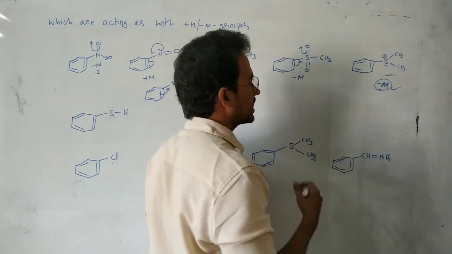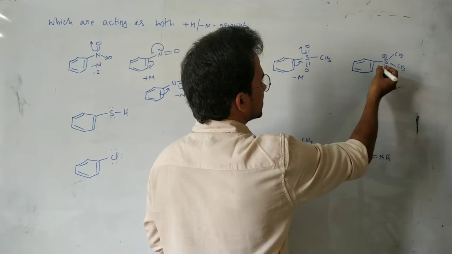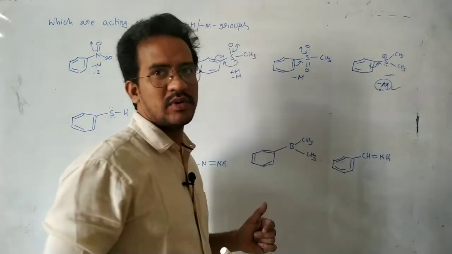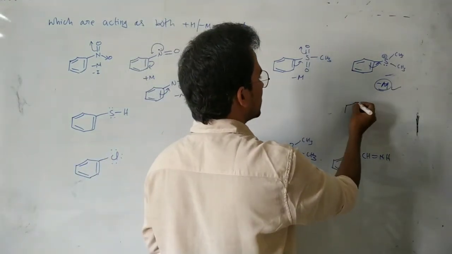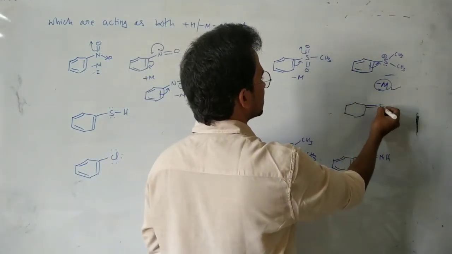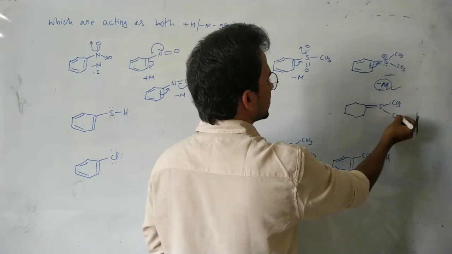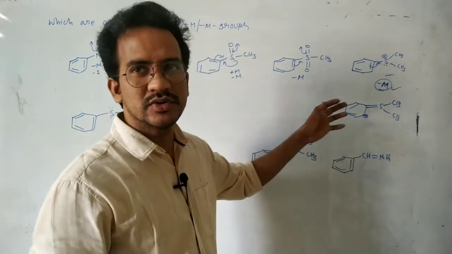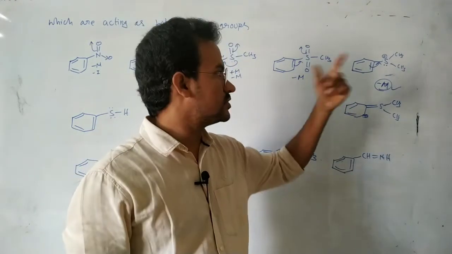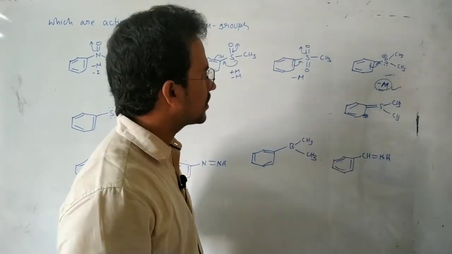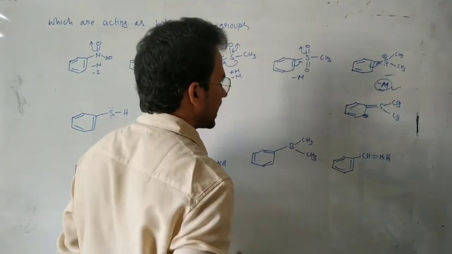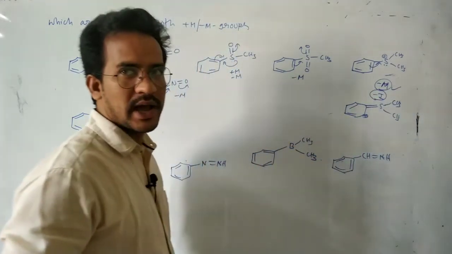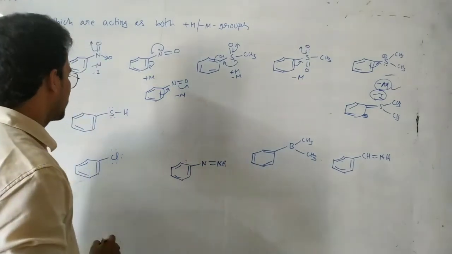Okay, how can it act as a minus M group? You see in this case, sulfur has vacant d orbitals. So due to the presence of the vacant d orbitals, it can act as a minus M group, with CH3 and CH3. That's it. Here plus charge, 5, 1, 5, 1. Sulfur is already positive, but by gaining an electron it becomes neutral. So only minus M. Of course here minus I also. Positively charged groups are all minus I groups. Okay.